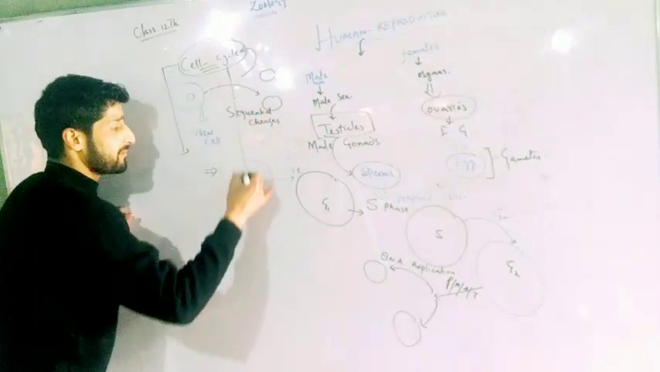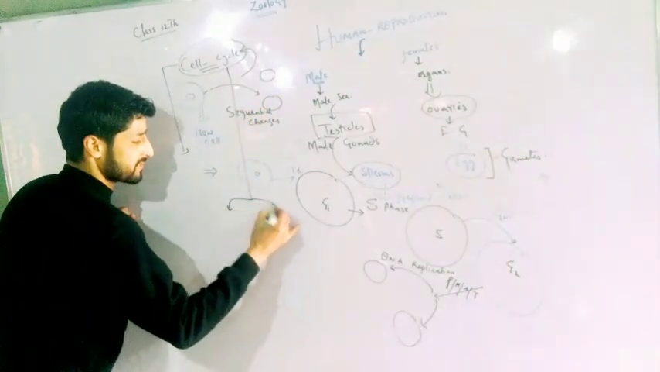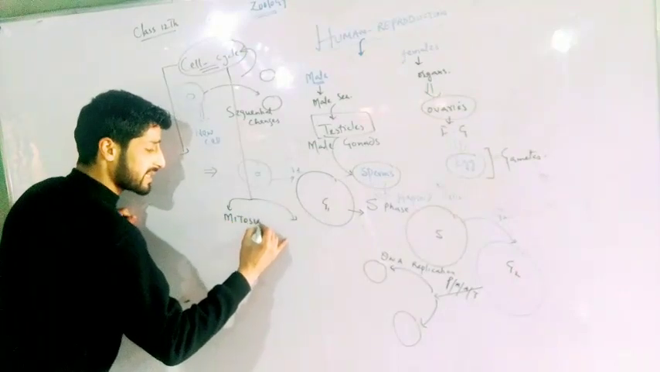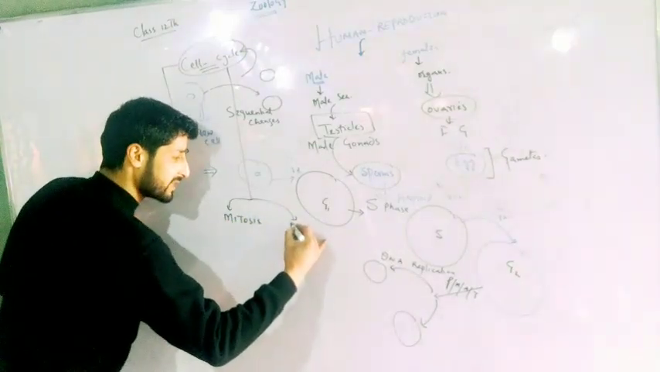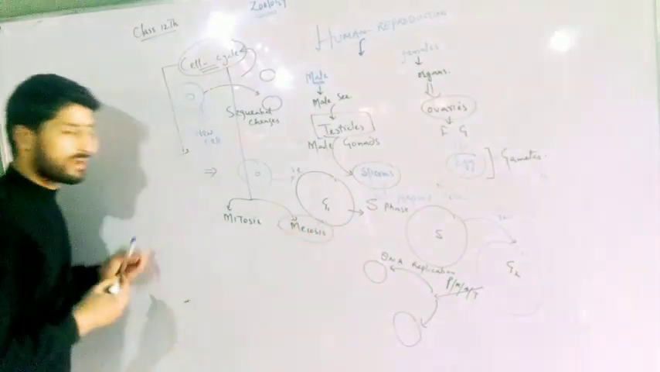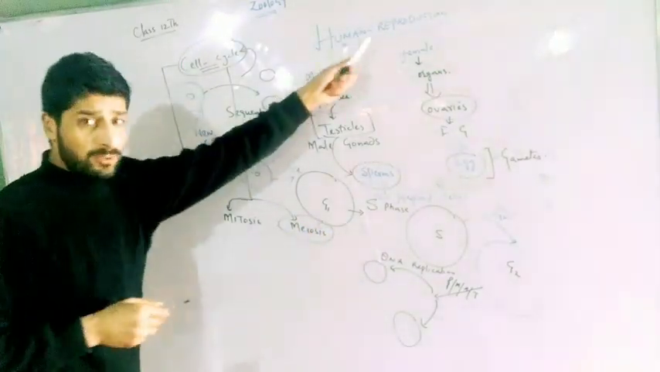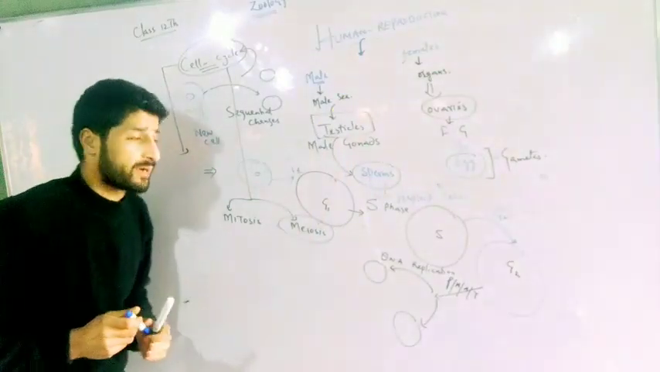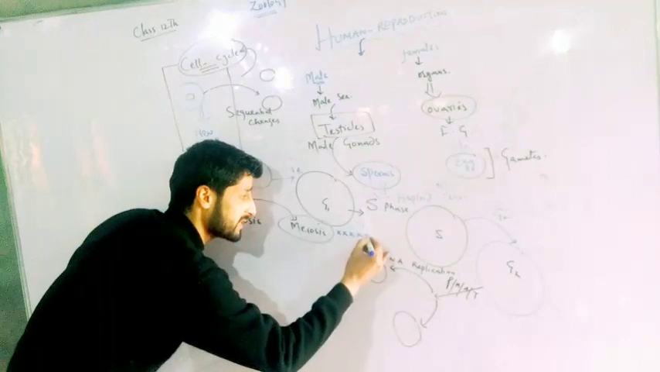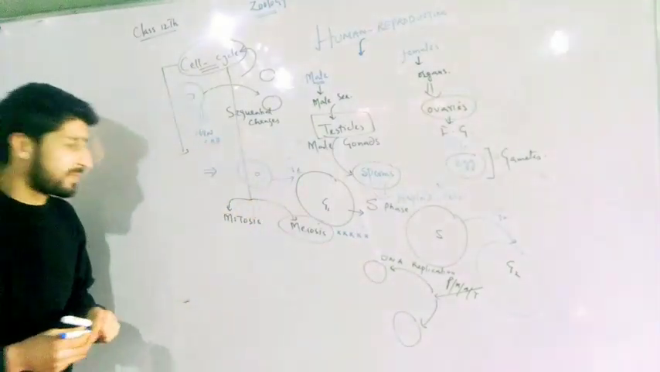In the same cell cycle, we studied two types of divisions. The first type of division is mitosis, and the second type of division is meiosis. When we come to our topic, that is human reproduction, the most essential component that we should know is meiosis.